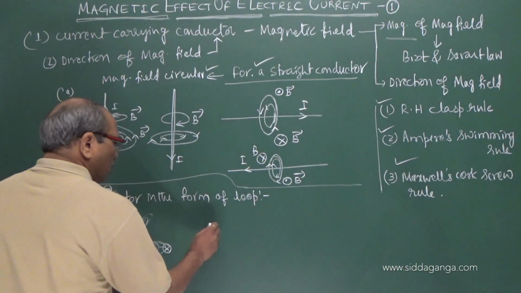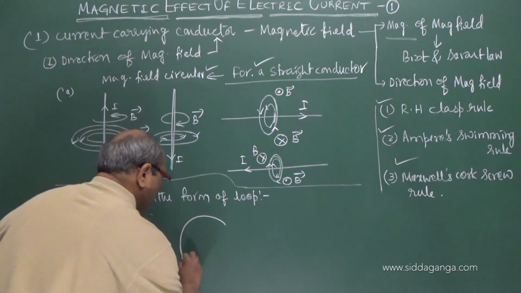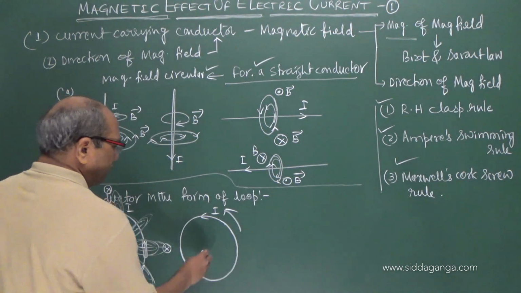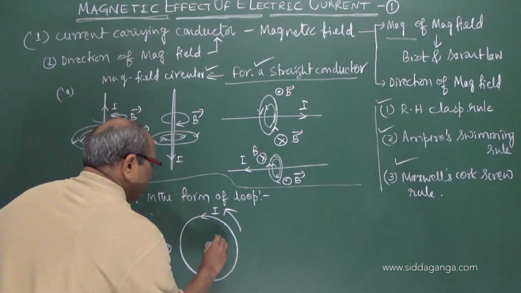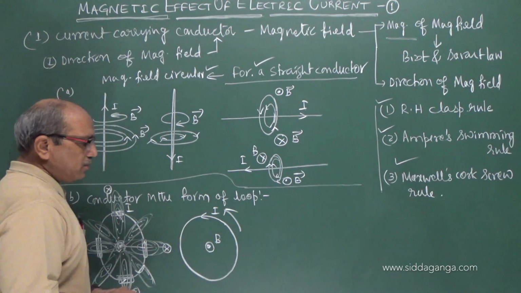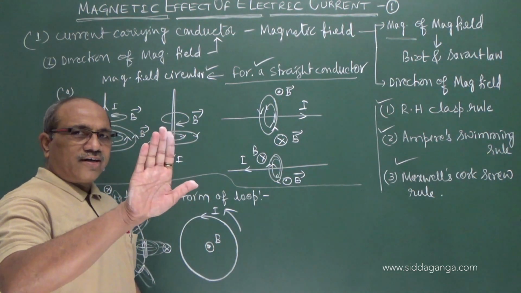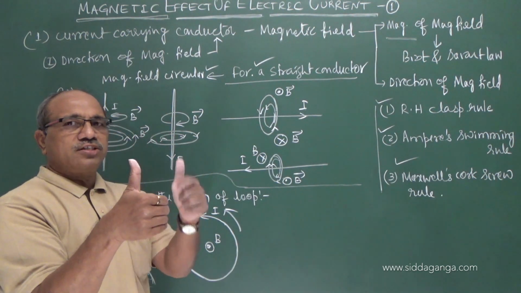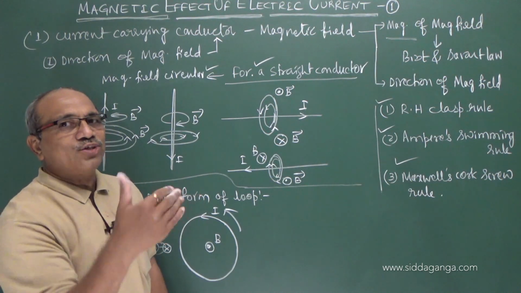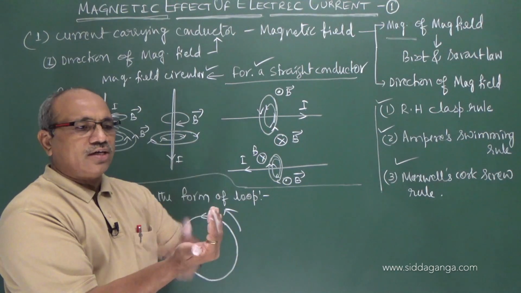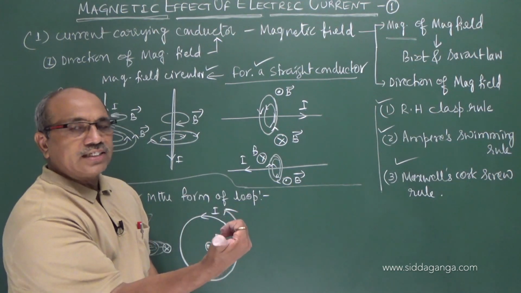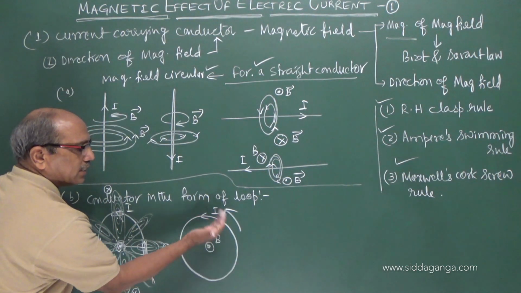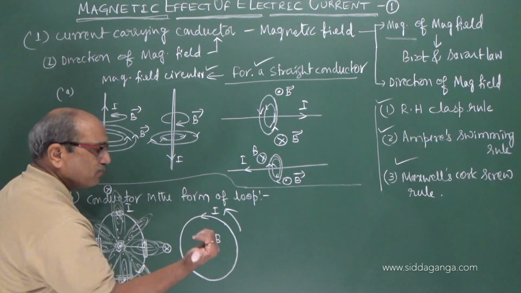That means now, if it is a circle carrying current I in the anti-clockwise direction, we get the field here which is perpendicular to the board, like this. You see, the right hand clasp rule we can reverse. Earlier in the straight wire, this represents the current, this represents the field. Now just change, as the nature of the wire has also changed. Now the nature of the wire becomes circular. You take the fingers as representing the current, and the thumb represents the field. So just hold like this, you will understand. The current is in the anti-clockwise direction, and the field is towards you, out of the board.